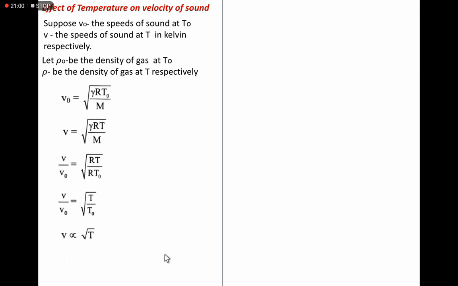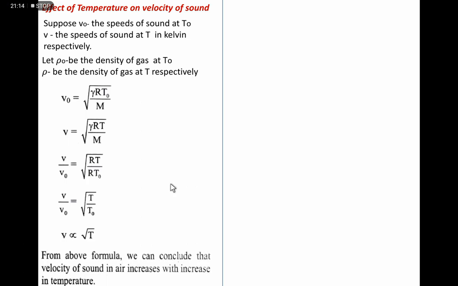From the equation it is clear that the speed of sound is directly proportional to the square root of the atmospheric temperature. This is the conclusion for the effect of temperature on velocity of sound.